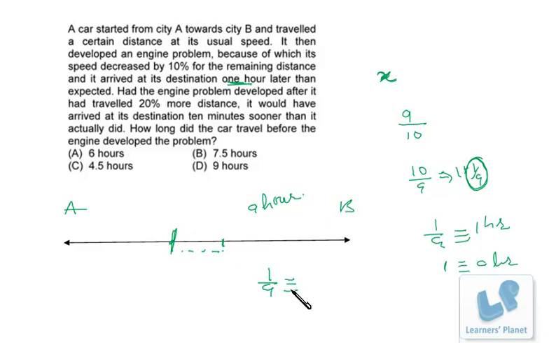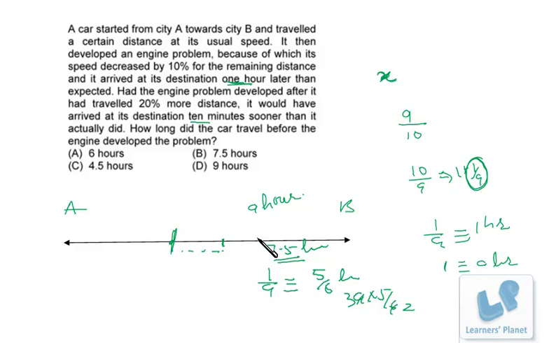Now 1 by 9 is equivalent to 10 minutes sooner, that means 1 by 9 is actually 50 minutes, or 5 by 6 hours. That means the total distance can be covered in 9 into 5 by 6, that's 7.5 hours. That is the normal time it would take if the problem had occurred over here.